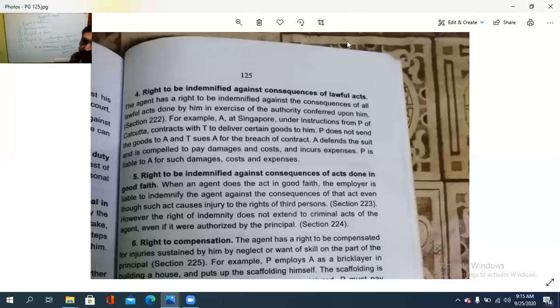So when an agent does the act in good faith, the employer is liable to indemnify the agent against the consequence of that act, even though such act causes injury to the right of a third person.